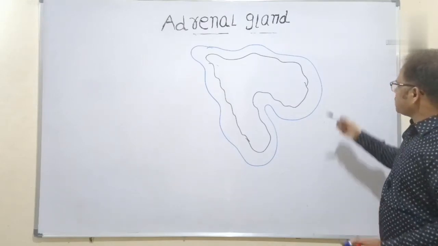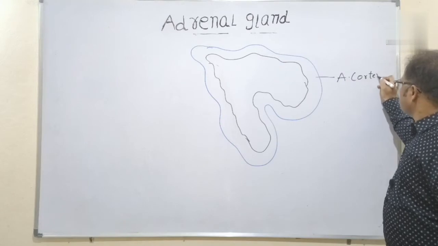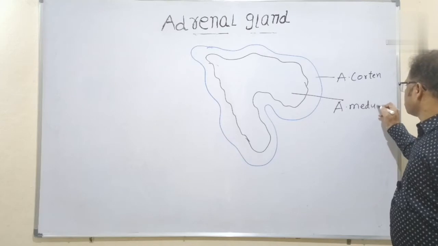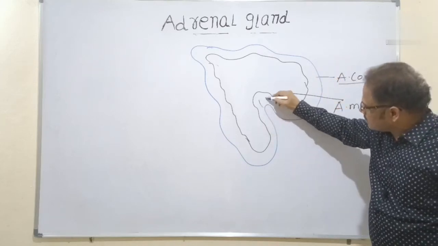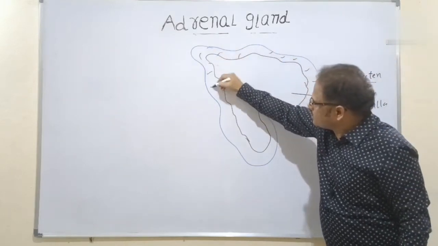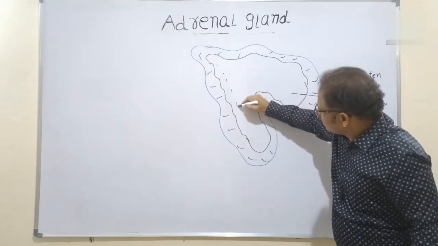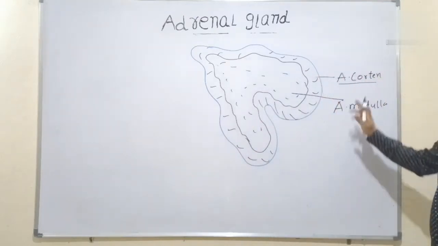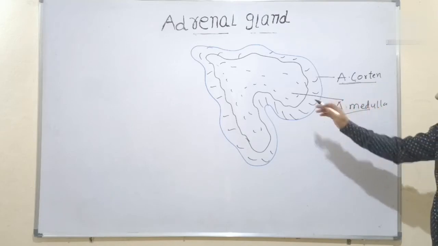The outer part, this is the adrenal cortex. And here is the adrenal medulla. As you can see, the adrenal cortex is the outer part, and this one is the adrenal medulla, which I am dotting here. These are two different types of tissues. One is the peripheral one, the other is the central one.